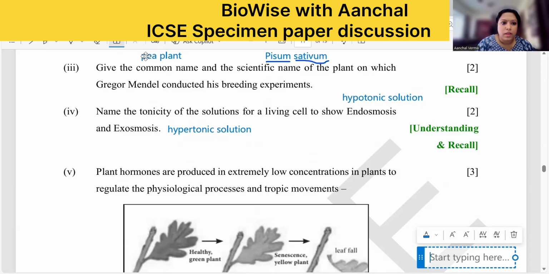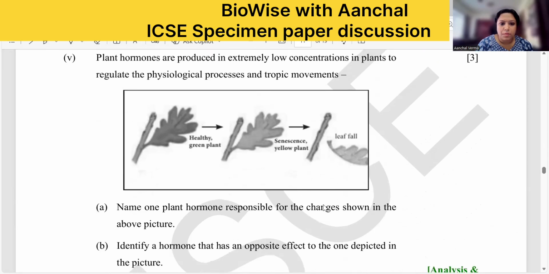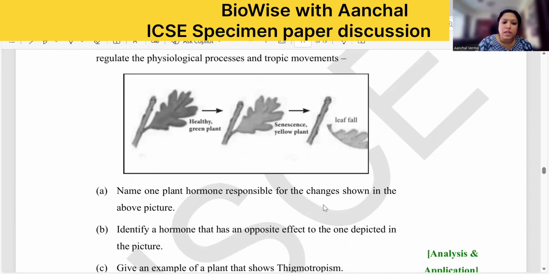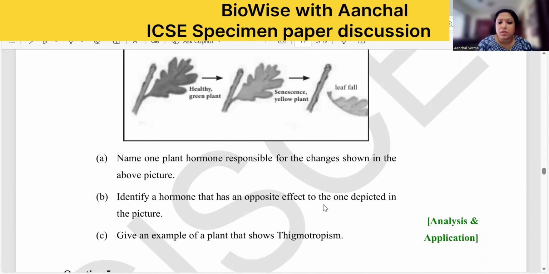Next one is, plant hormones are produced in extremely low concentration in the plants to regulate the physiological activity and the tropic movements. Healthy plant senescence and the leaf falls. Now here what is happening? The leaf is falling. Senescence is happening. Cell death is happening. Name one plant hormone responsible for the change shown in the above diagram.